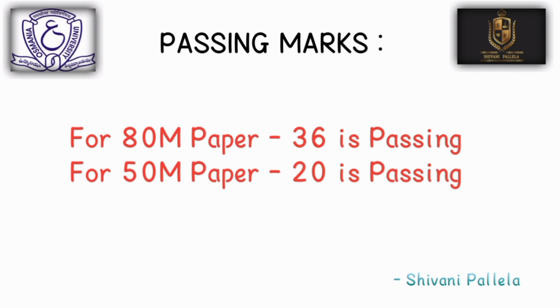For the 80 marks question paper, 36 is the passing mark, and for a 50 marks question paper, 20 is the passing mark. Many of the students are asking me about the passing marks. So income tax passing marks is 36, meaning if you get 36 marks then you will get pass marks.